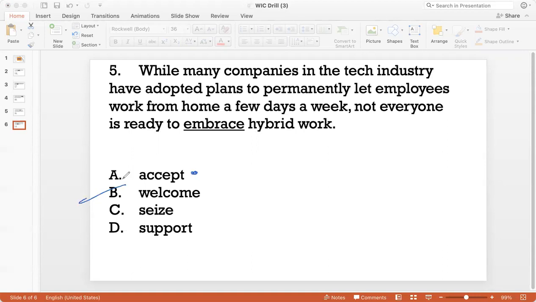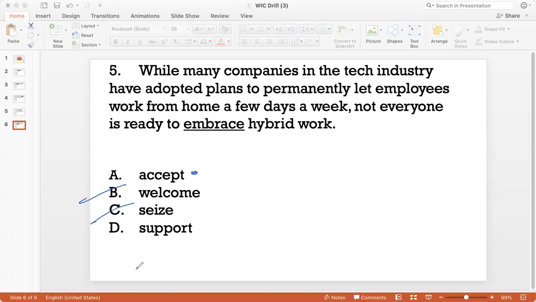Okay, seize. Seize is used in the context of seizing an opportunity, right? Or it can also be used in a very physical way to kind of grab hold of something, right? So it doesn't make sense in the context of what we are saying. So C is out.